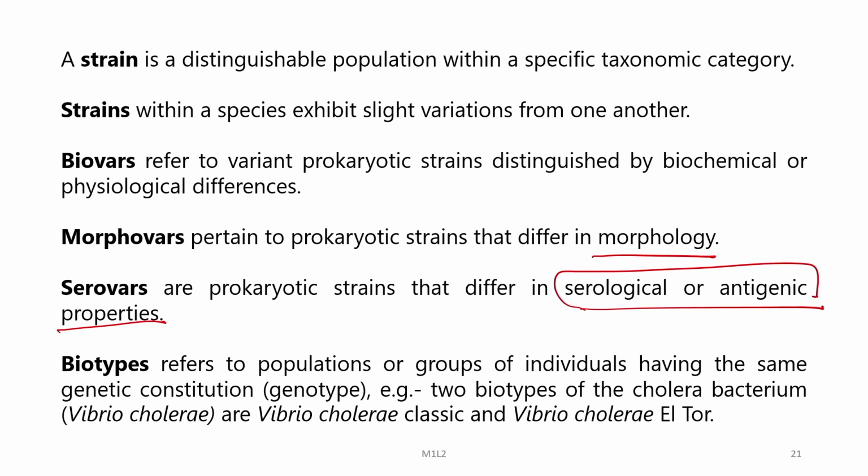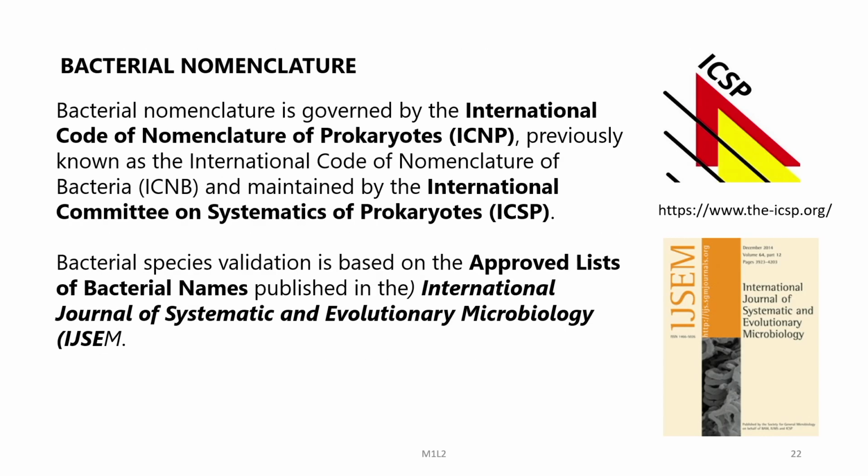Biotypes refer to populations or groups of individuals having the same genetic constitution. For example, two biotypes of the cholera bacterium, Vibrio cholerae, are Vibrio cholerae classical and Vibrio cholerae El Tor, and there are similarly many such examples. Now, let us learn about bacterial nomenclature.